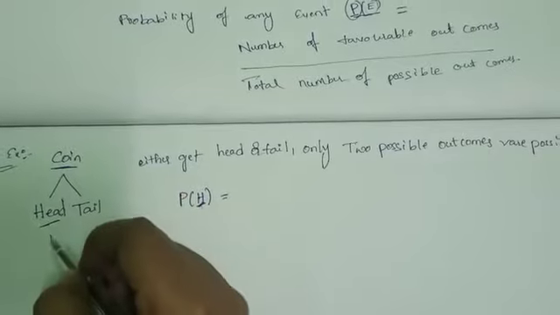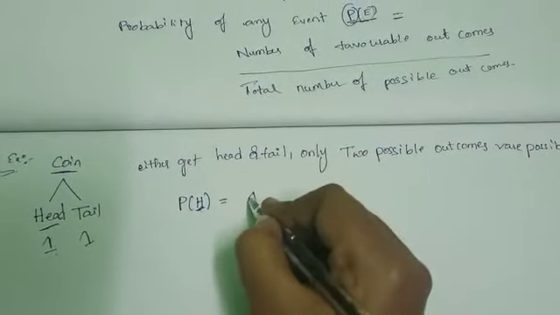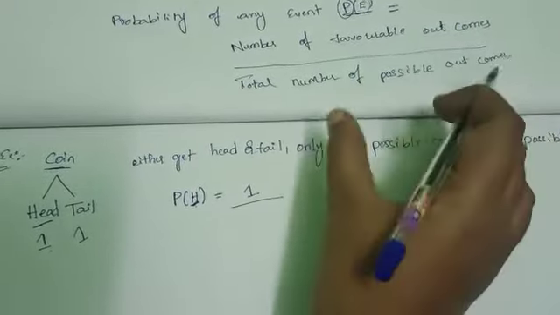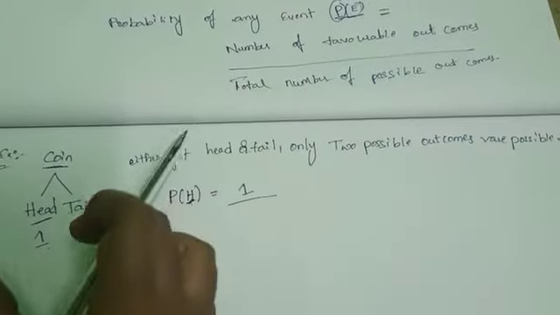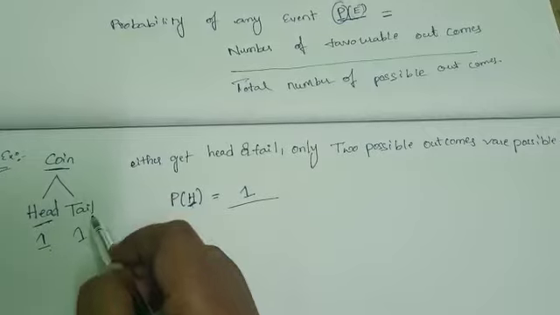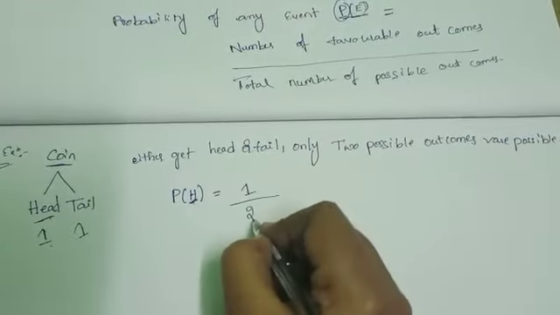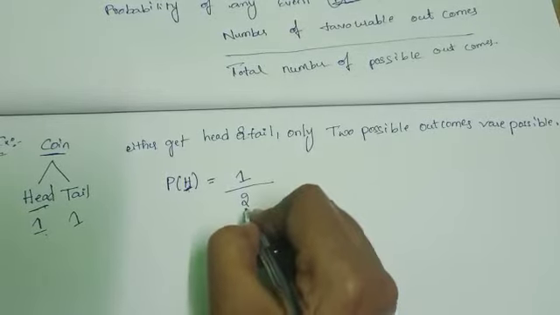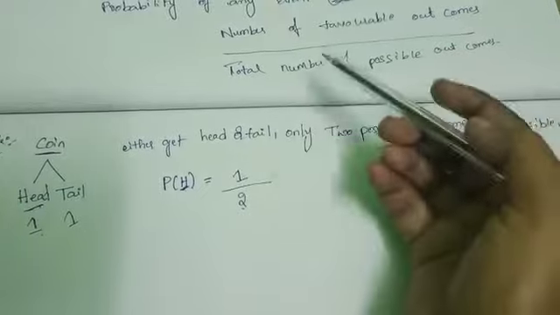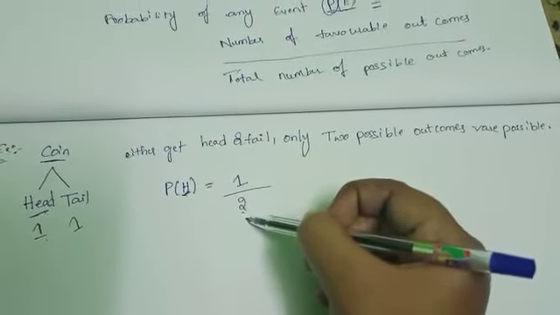A coin has only one head and one tail. So, 1 by total number of possible outcomes. Possible outcomes are head and tail. Two possibilities. So, probability of head is 1 by 2.